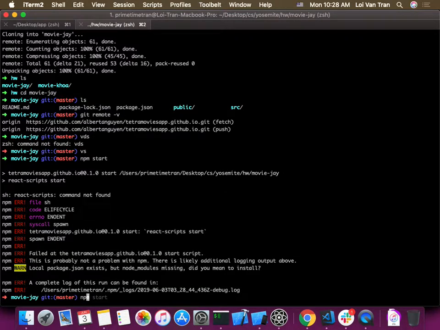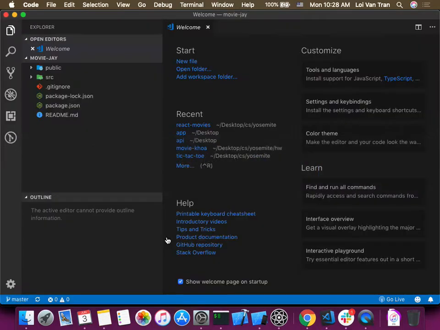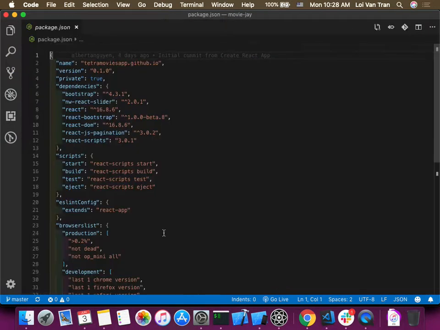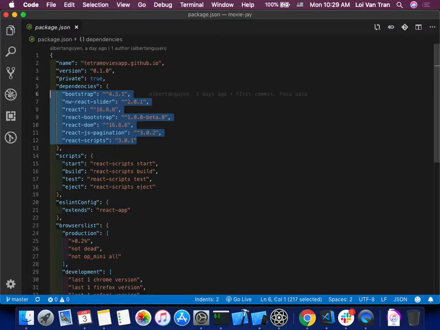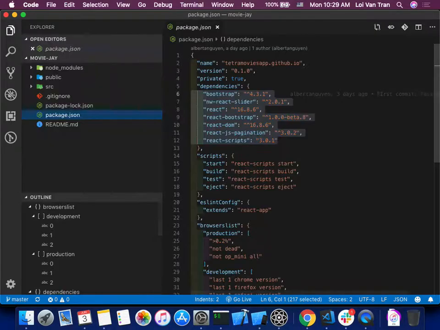Oh, so we can't start the server now. What do we need to do, guys, when we clone the repository? Yes, we need to run npm install. This will look at our package.json, and it'll say, hey, go get all the stuff that this project needs. That's all we're doing.